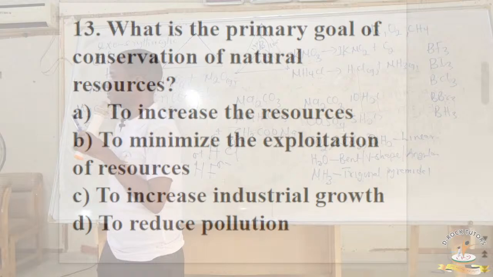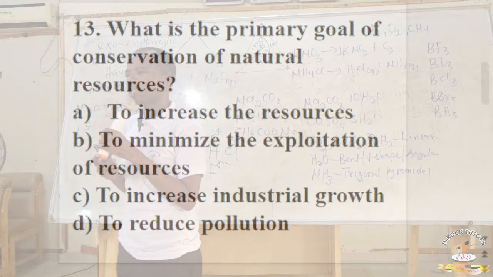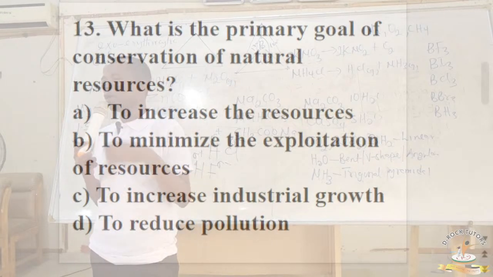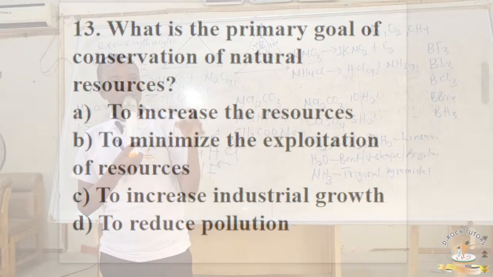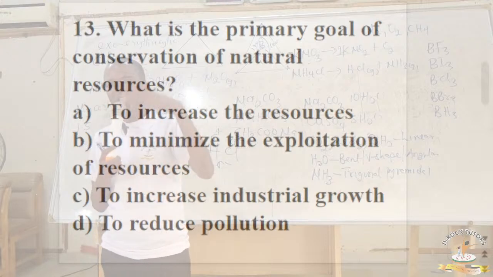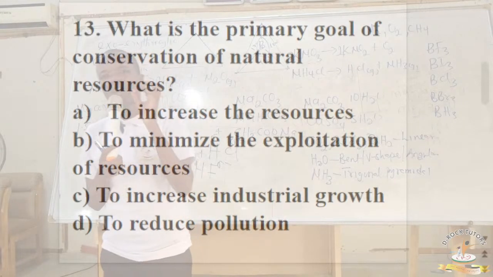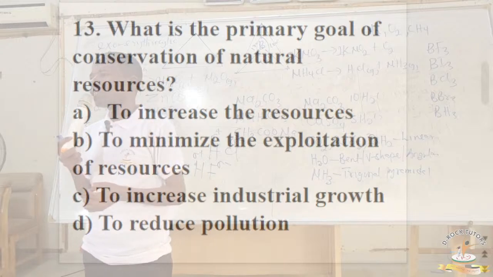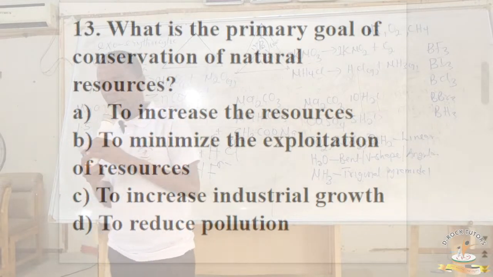Next slide. Okay. What is the primary goal of conservation of natural resources? By the way, what is the meaning of conservation of natural resources? Conservation of natural resources is a judicious use of natural resources in order to ensure their continuous availability and to prevent some organisms from going into extinction. So whenever you carry out conservation, you are trying to prevent a decrease in that particular natural resource. You want to increase such natural resources.